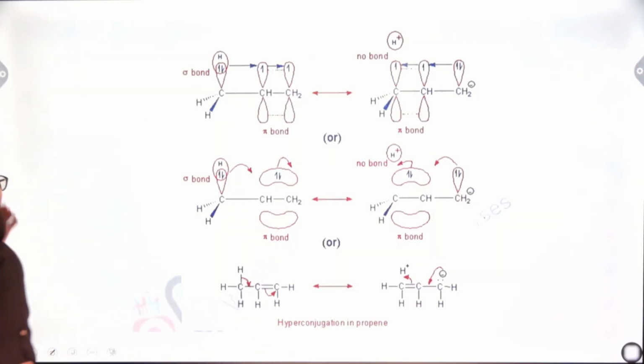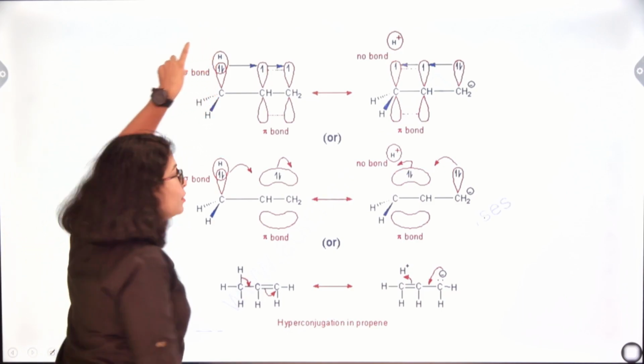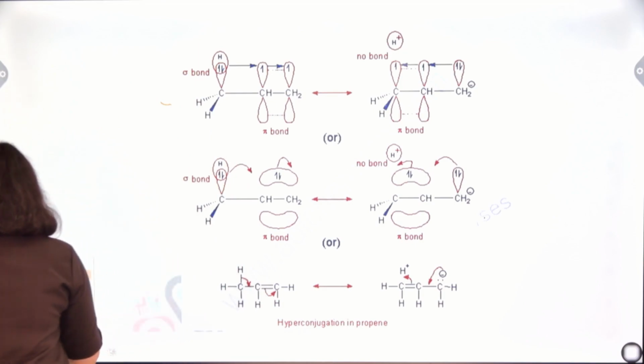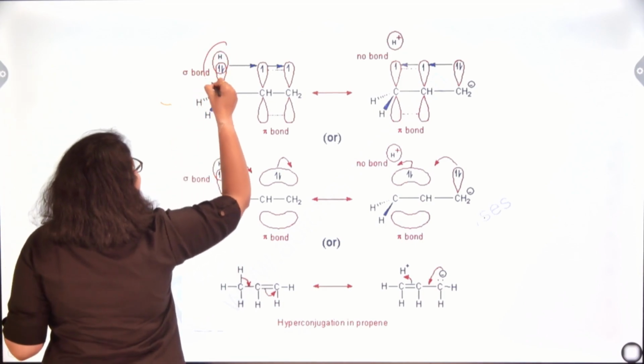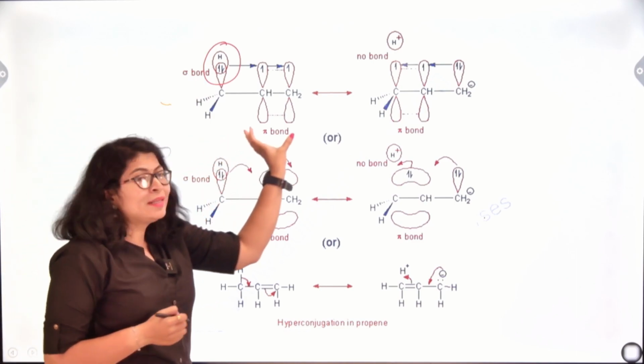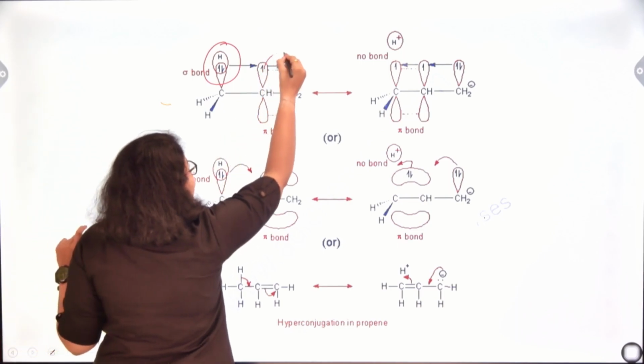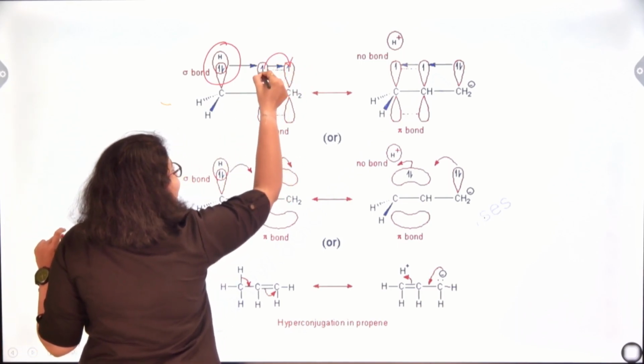Now see here what happens. This is an explanation. There was a sigma bond between carbon and hydrogen. This basically signifies a sigma bond between carbon and hydrogen. And suppose this is an alkene system. This is a pi bond. Now what happens when this pi bond shifts onto this carbon? Then this becomes empty.